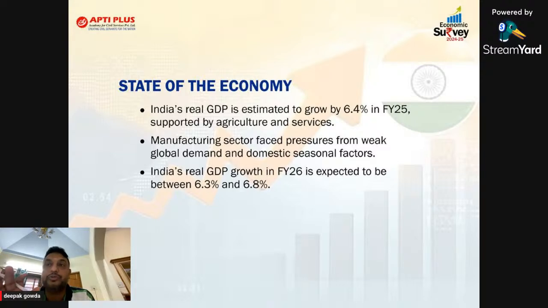Now the first question arises is, so first one, state of economy, they're talking about what? How the Indian economy was before COVID and after COVID, that is post-COVID. In post-COVID also, they are not taking 2020, 2021, 2022, 2023. Directly, they have taken 23-24 and 24-25, the present financial year which is going on, and the projection for next year.